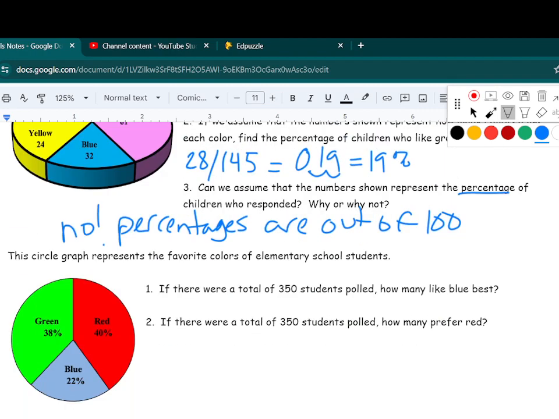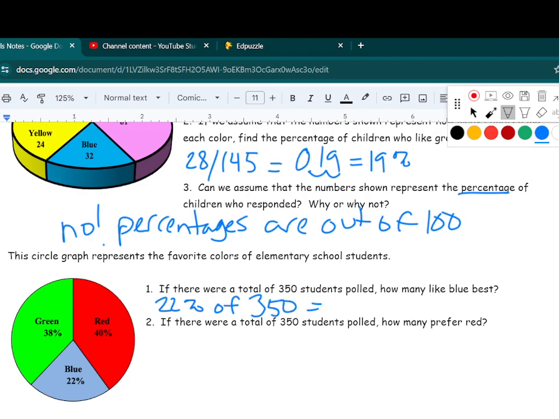So this circle graph does have percentages. It also talks about favorite colors of children, but it's a different group. So we've got 38% of this group chose green, 40% chose red, and 22% chose blue. If there were a total of 350 students polled, how many like blue the best? We're going to treat this like the ones we did above with the dot plot and the bar graph, where we're going to find 22% of 350.